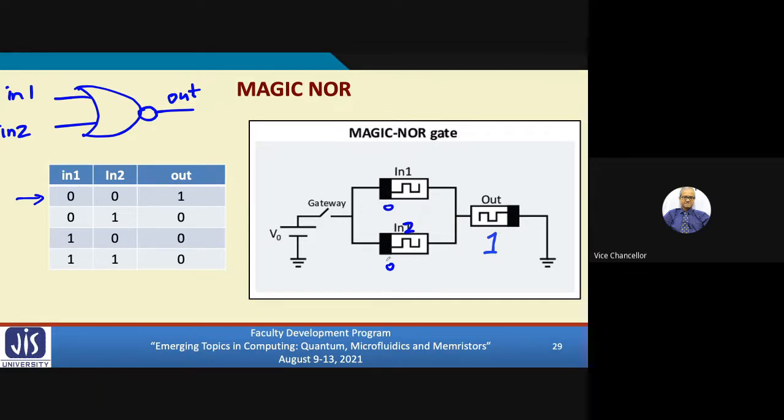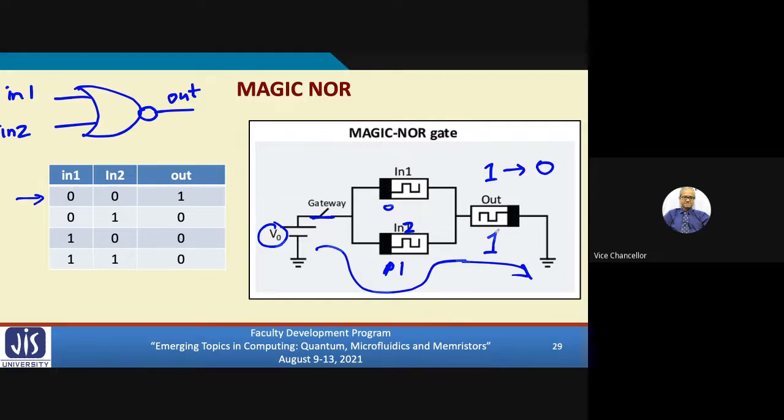But let's say I apply 0 and 1. So at least one of the memristors is conducting. I have applied a voltage V0, so this is connected now. So there will be a current flowing, right? Like this. And the value of V0 is such that the flow of this current will change this 1 to 0, because you see this current is flowing in the reverse bias direction. This solid line means the end where the doped region is there. The black means the doped region, so it is the reverse.